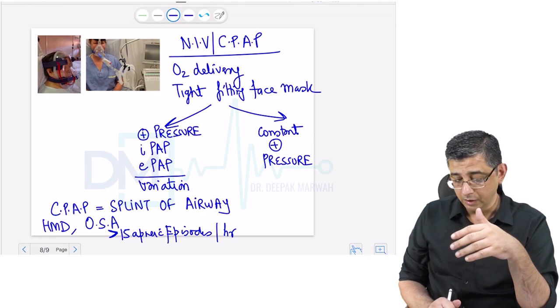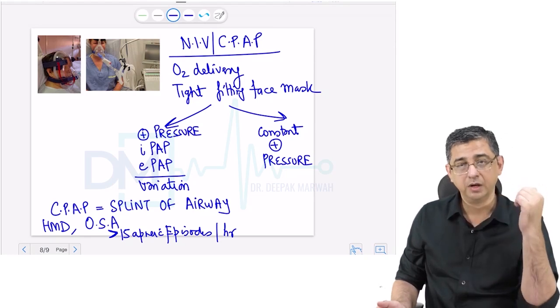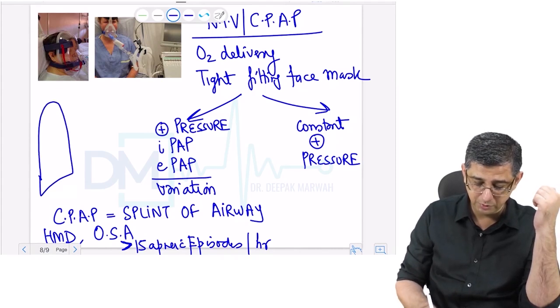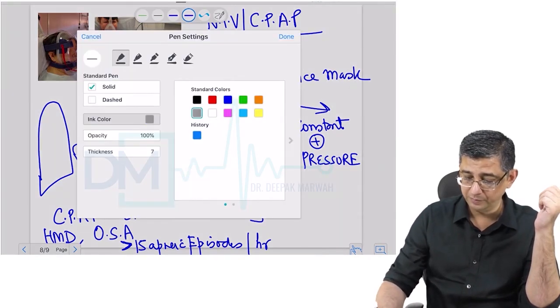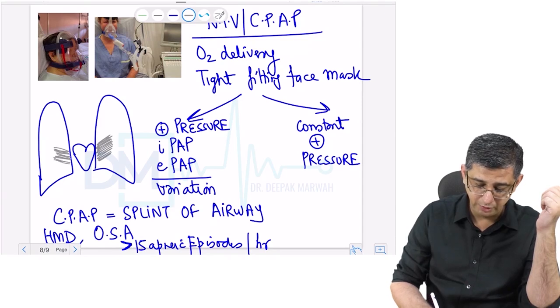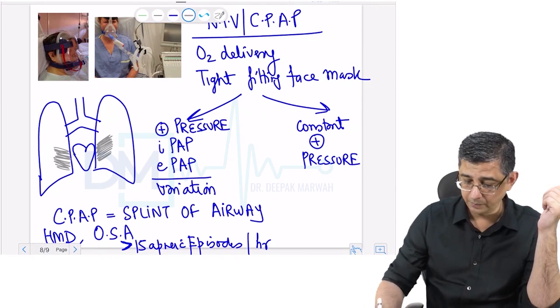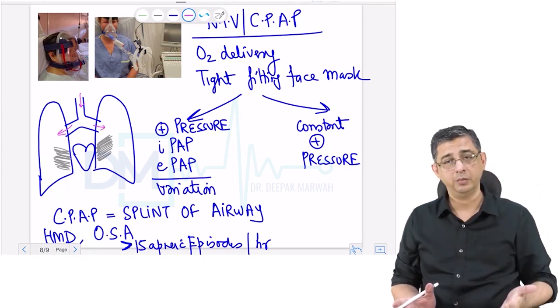The third indication for CPAP, which is now decreasing with usage, is cardiogenic pulmonary edema, which I can explain like this before I write down the words cardiogenic pulmonary edema. Let us assume this is the lungs, this is the heart in between, and the poor fellow is failing. Every time the heart fails, there will be development of cardiogenic pulmonary edema in the patient. A bat wing edema is what I'm showing here. If I attach a CPAP machine to this patient, which sends in air on a regular basis, then this air going into the lungs will reduce the pulmonary edema component.